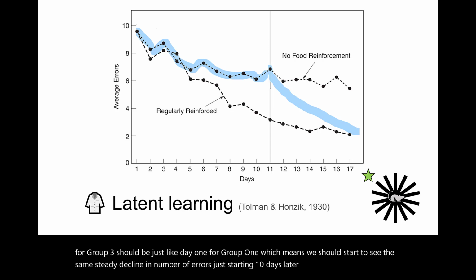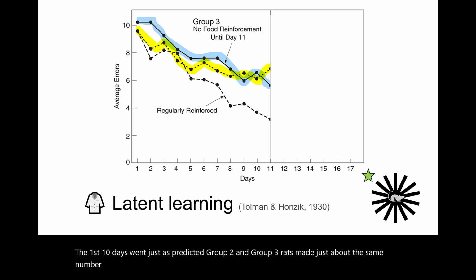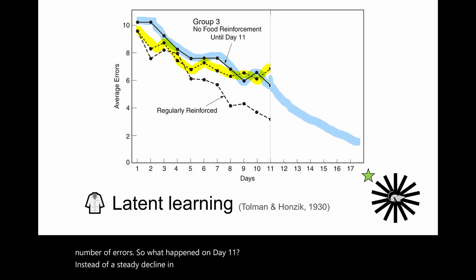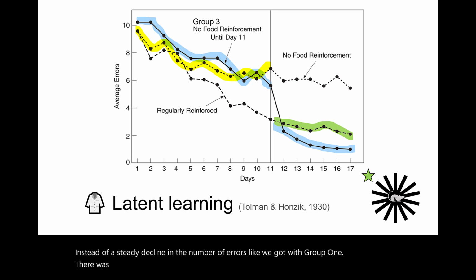So what actually happened with Group 3? The first 10 days went just as predicted. Group 2 and Group 3 rats made just about the same number of errors. So what happened on day 11? Well, instead of a steady decline in the number of errors like we got with Group 1, there was a very sudden drop in errors. For each day after day 11, Group 3 was even faster than Group 1 at getting to the goal arm.